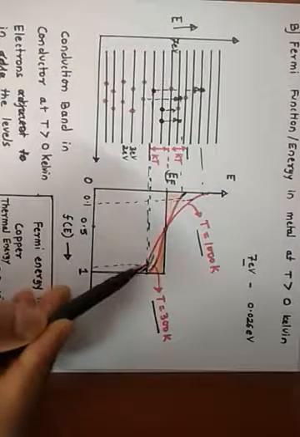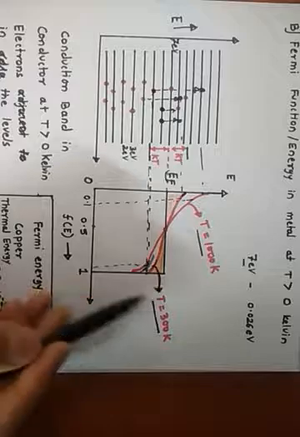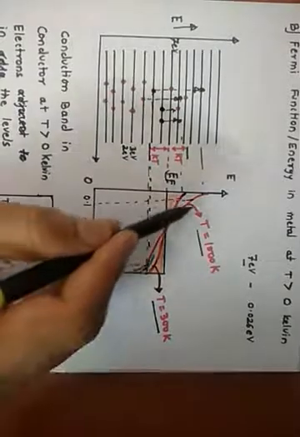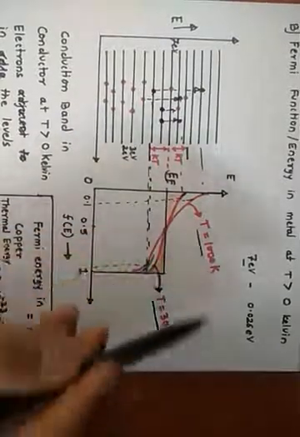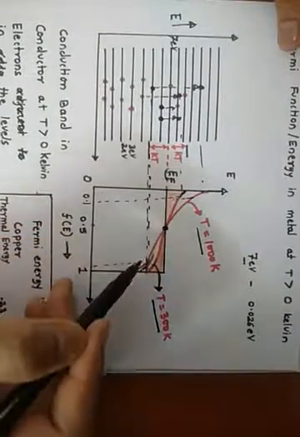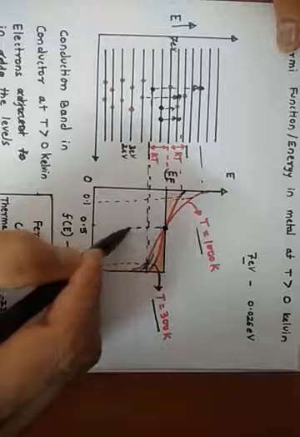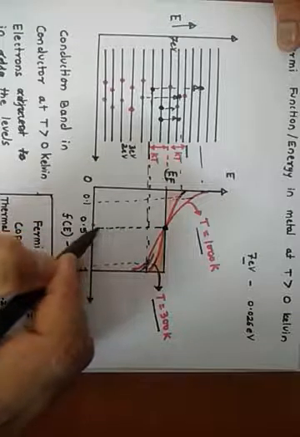So you observe this graph. Even if you increase the temperature, say this first curve is for temperature T equal to 0 Kelvin, the second curve is when the temperature is equal to 1000 Kelvin. But both these curves are passing through this point, that is 0.5. In this case, the probability of occupancy of the energy level EF will be equal to 0.5. So this is what is shown over here.